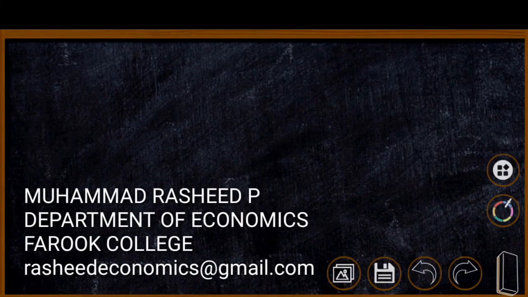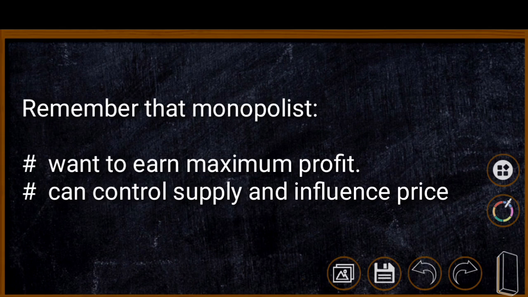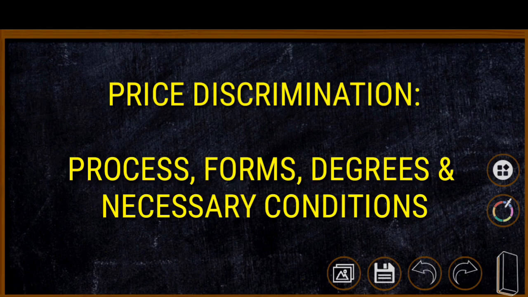Hello students. Since the last few classes we have been discussing monopoly, types of monopoly and equilibrium of the monopolist. Now we know that the purpose of the monopoly is to earn maximum profit. Monopolist has the capacity to control the supply and the capacity to influence price. Normally a monopolist can use his monopoly power to discriminate prices. In this video we are going to explain the process of price discrimination in a monopoly market.